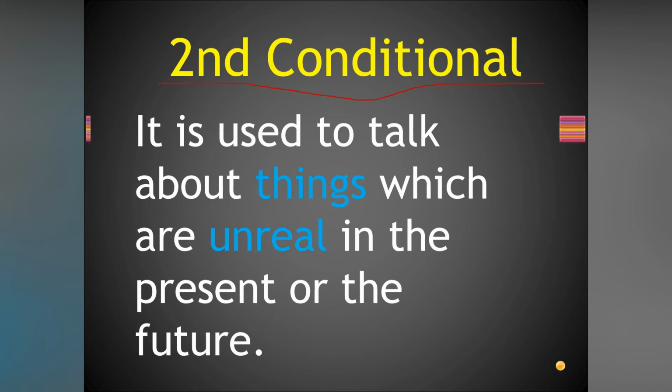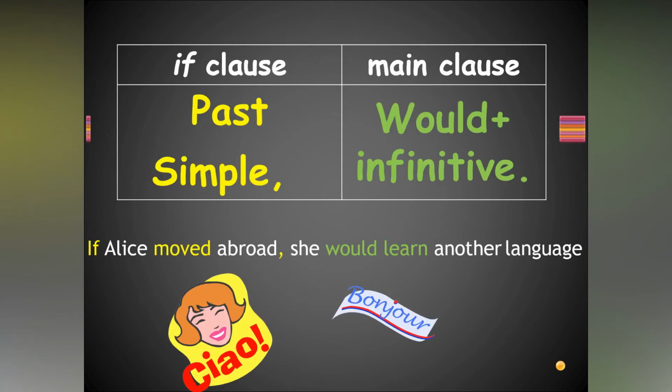Unreal means imaginary sentences in the present or in the future. They are not possible. Okay. If clause is in the simple past, and main clause may have would or infinitive. Here would only, not could also we use. Generally we use would only, but sometimes we use could also.